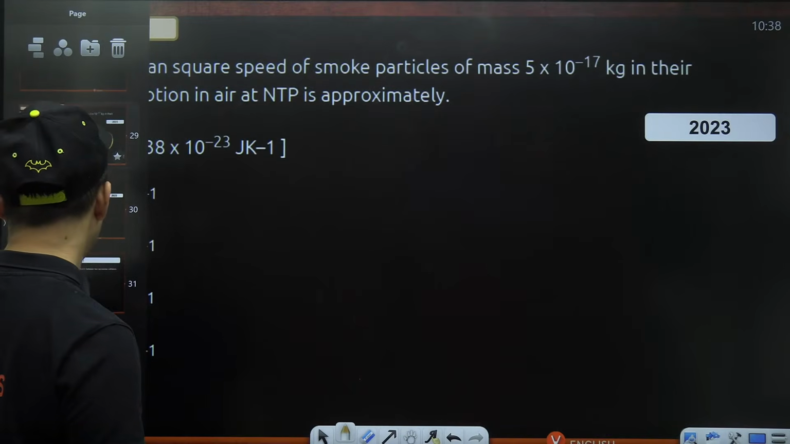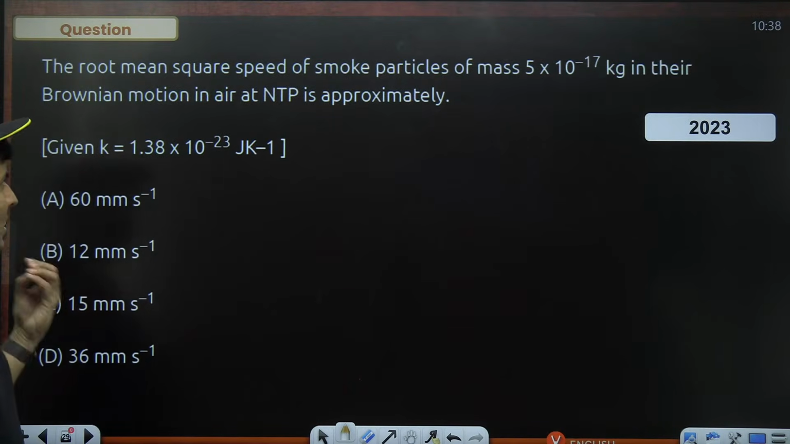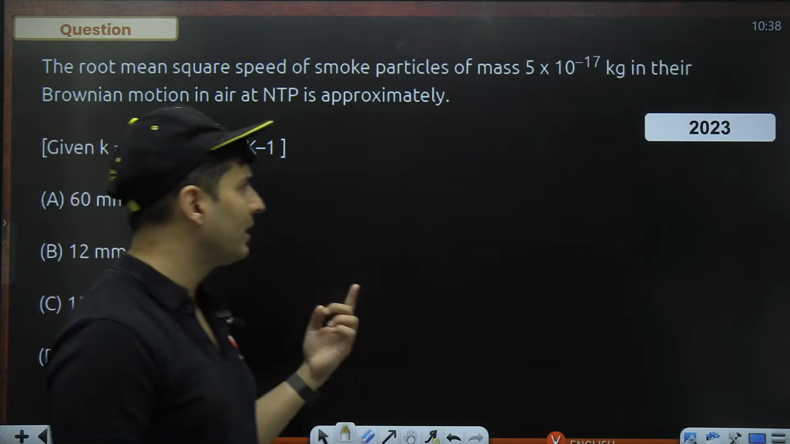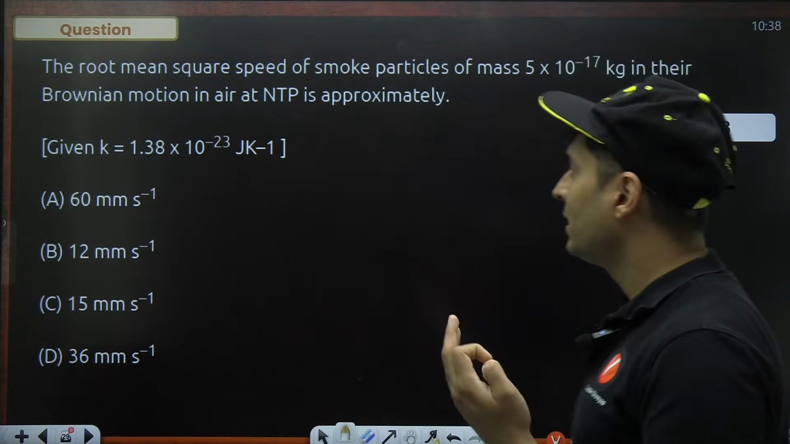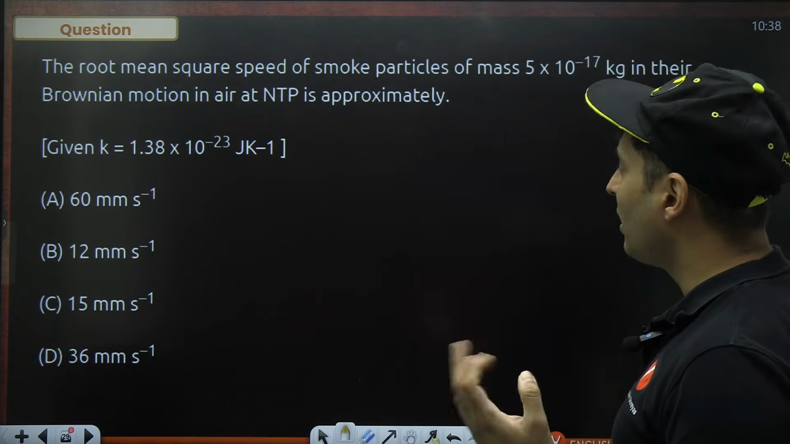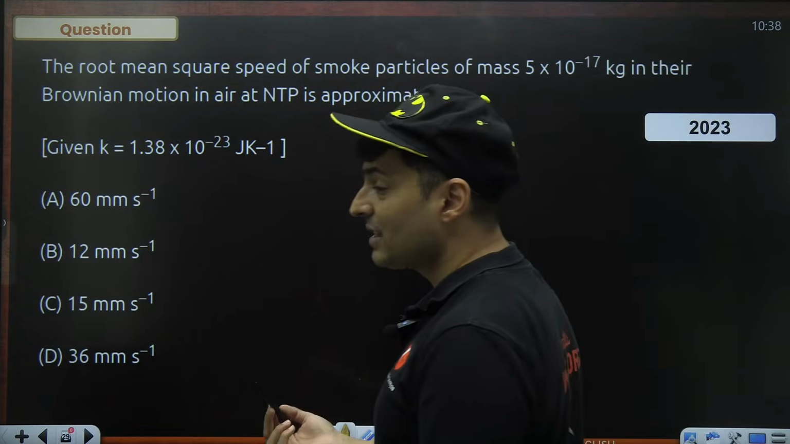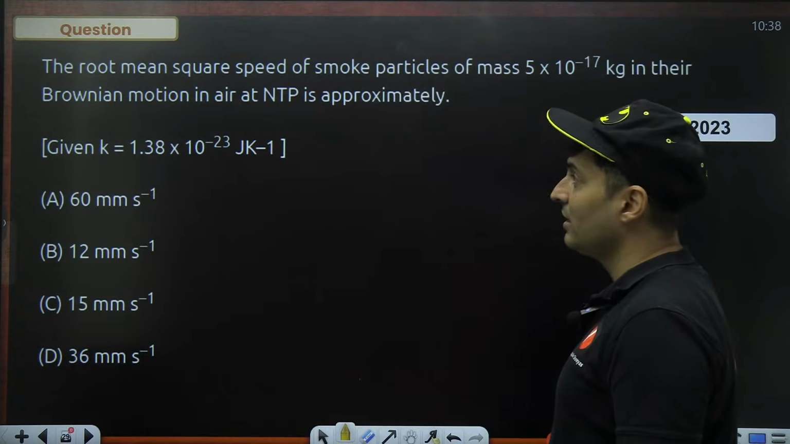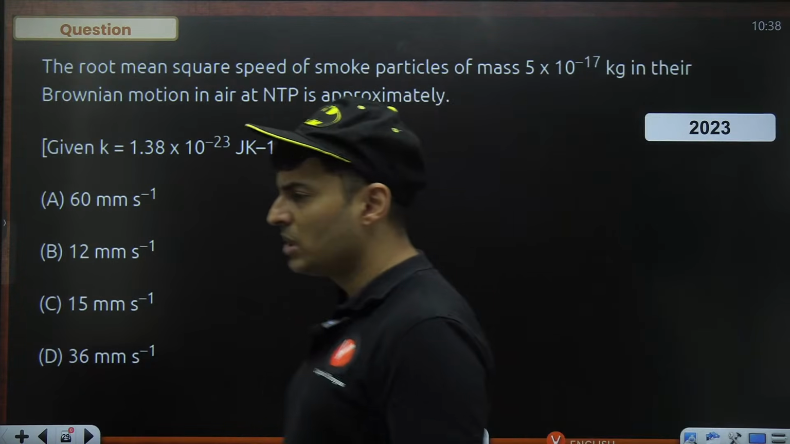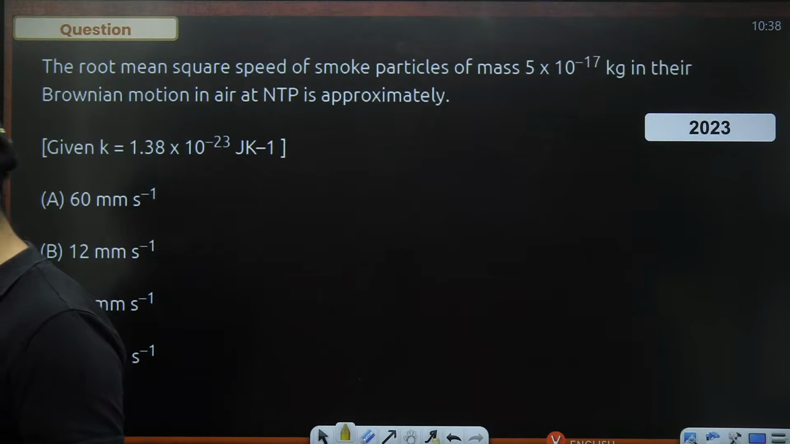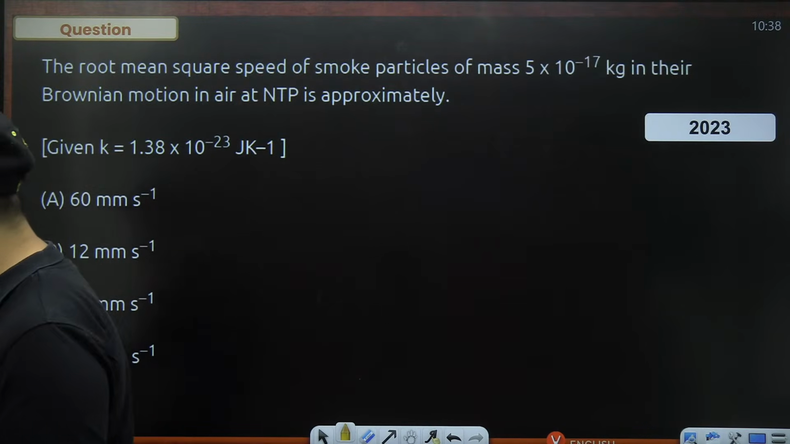Moving on to the next question on your screen. The root mean square speed of smoke particles is how much at NTP approximately? K is also given. Wow, interesting question. K is given, mass of the particles is given. So what do we do? Because it feels like a very strange question. It is not fitting in our standard formulas.